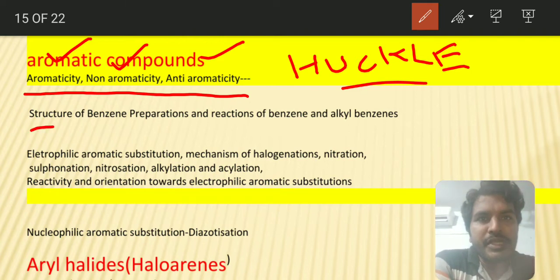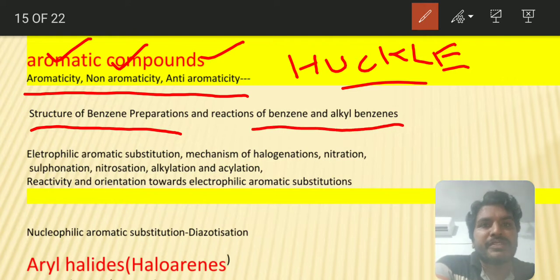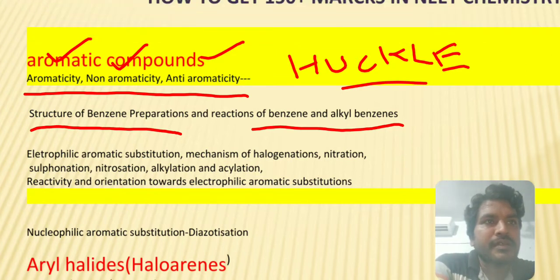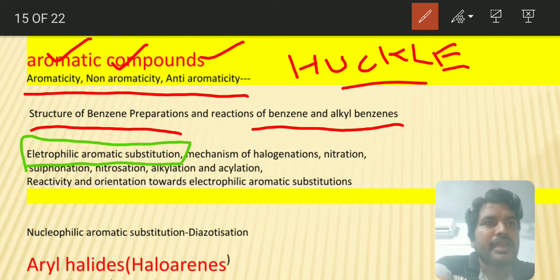Next you see the structure of benzene, and preparations and reactions of benzene and alkyl benzenes. Electrophilic aromatic substitution is a very important topic.